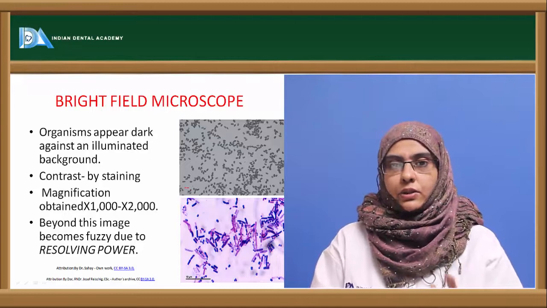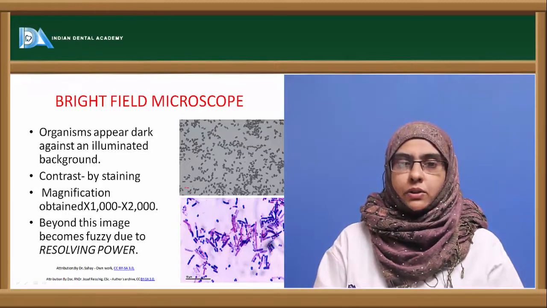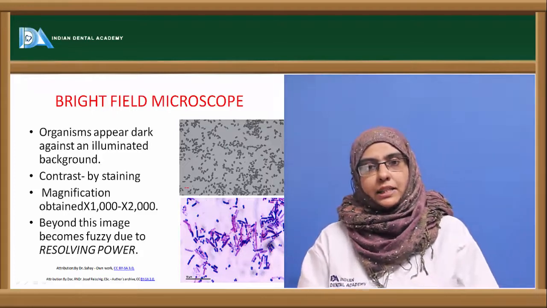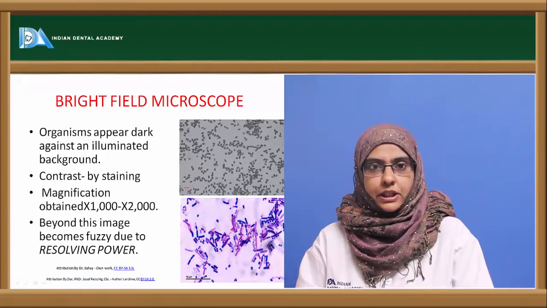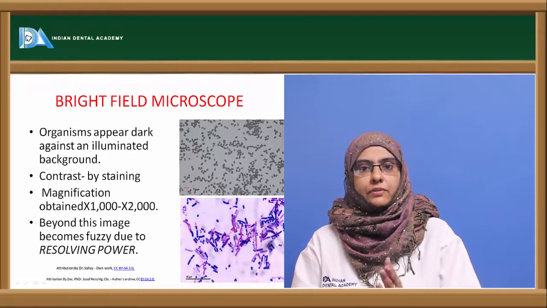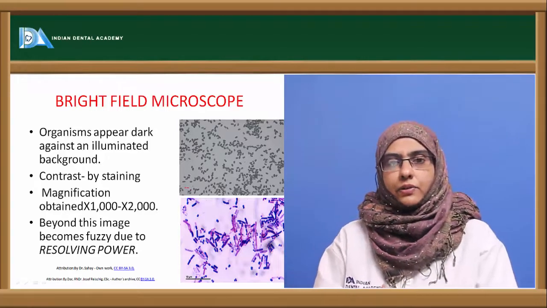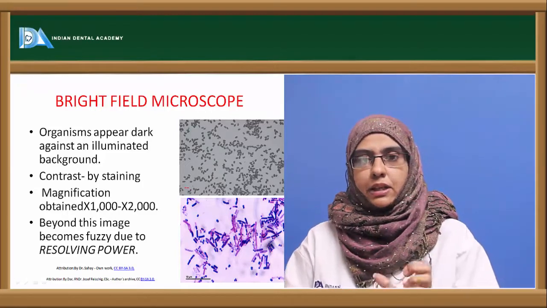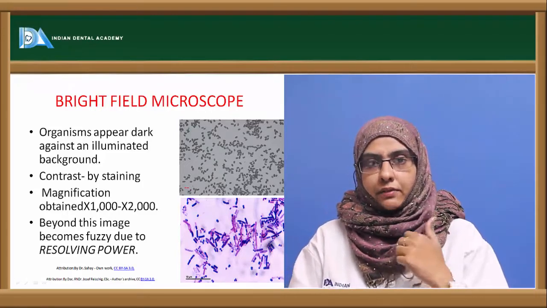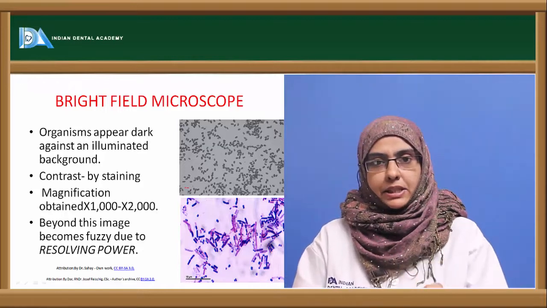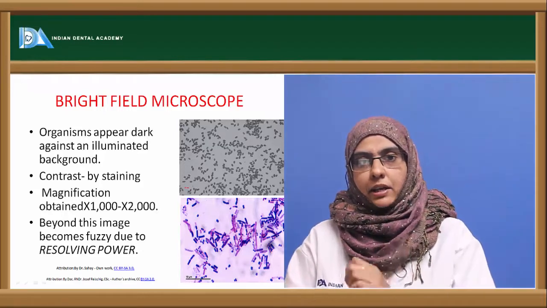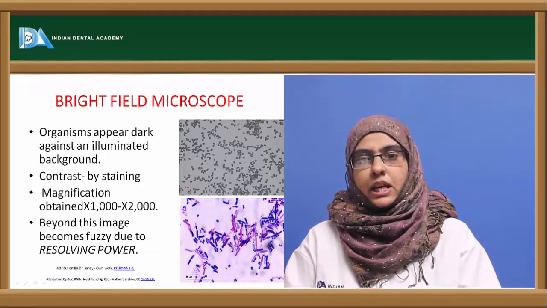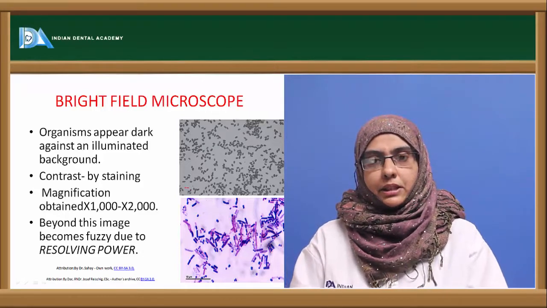In the living condition, you can observe the organism by two techniques. One is called the wet mount technique, the other one is called the hanging drop technique. Whereas in the other procedure, we have to fix the organism, stain the organism, and then view it under the microscope. So the specimen is prepared. A specimen is nothing but a part of the object that is usually viewed under the microscope. The specimen is prepared and then observed under the microscope in a dead condition to study the morphology and other important components present in the organism.